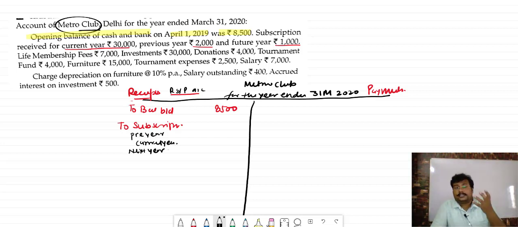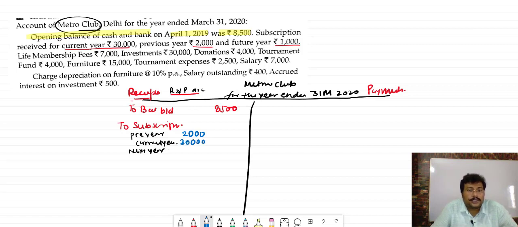As we already discussed, in the receipt and payment account, no matter whether it relates to the previous year, the current year, or the next year, all the receipts will be recorded if given in the question. So, we received for the previous year 2,000 rupees, for the current year 30,000, and for the future year 1,000. So the total we received is 30 plus 2 plus 1, which is 33,000.